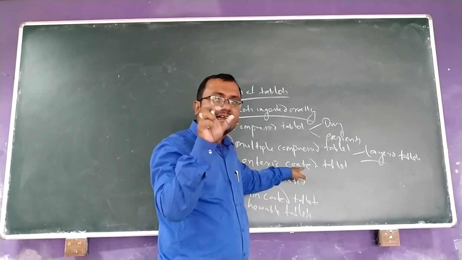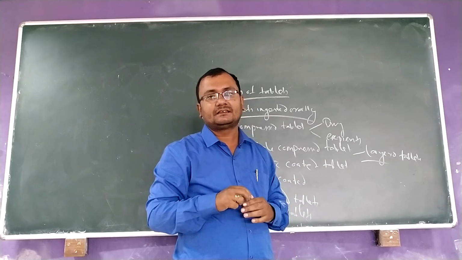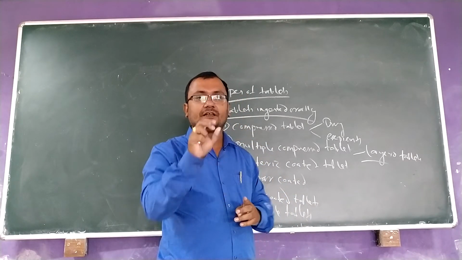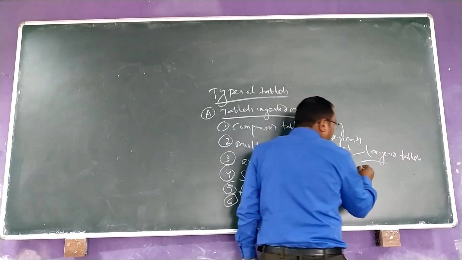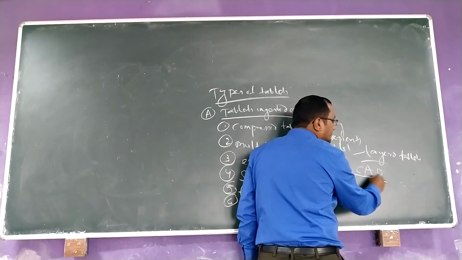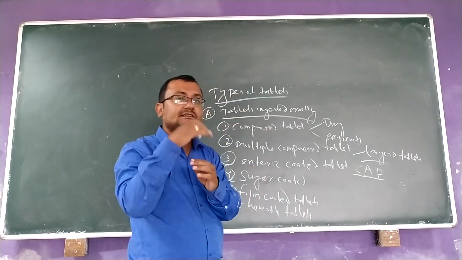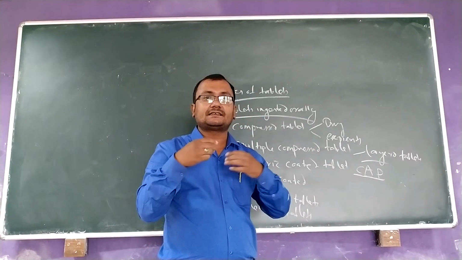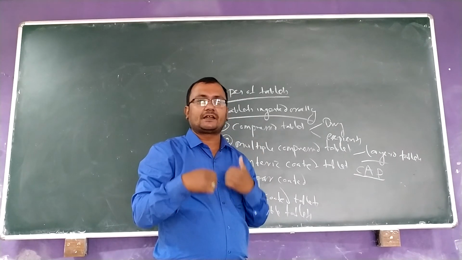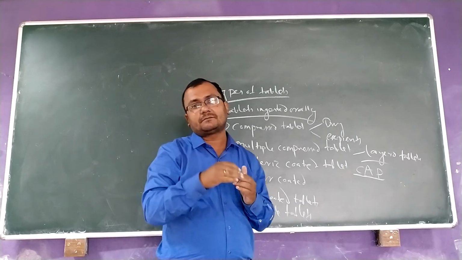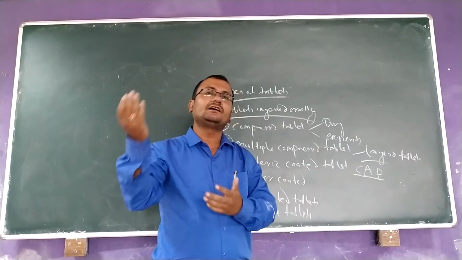That coating we call enteric coating. There are some selective polymers which are not solubilized in acidic medium. That type of polymer we have to choose. For example, CAP, cellulose acetate phthalate. That polymer is not solubilized in the stomach medium because it is acidic in nature. So however long the drug stays there, the coating will remain intact. Then after some time, the tablet will go to the intestine.